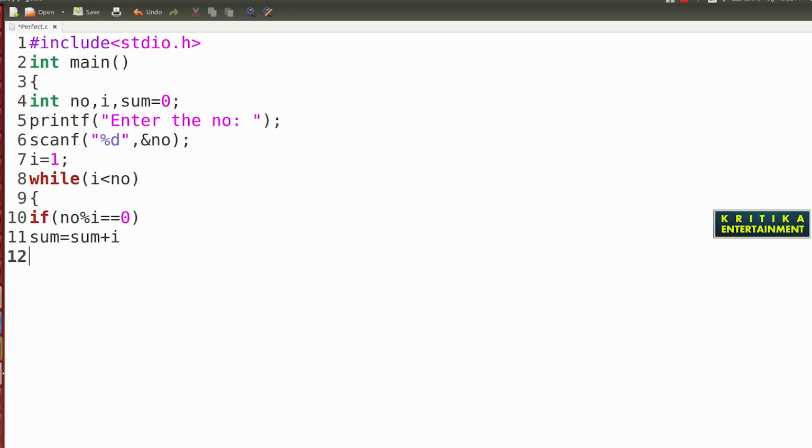Then i should be incremented, i plus plus, and then the bracket will be closed.